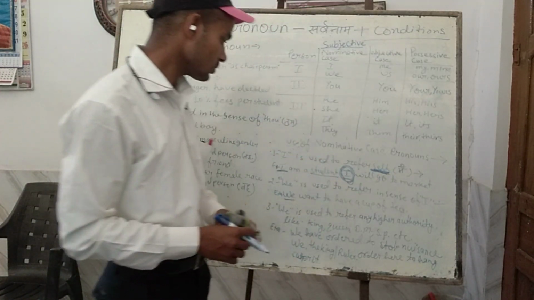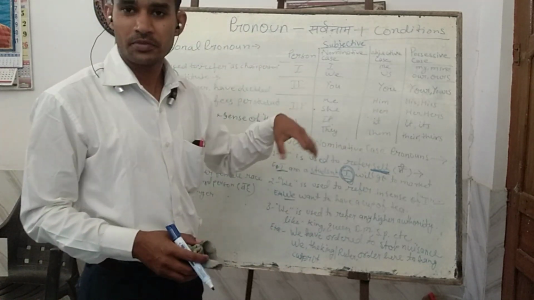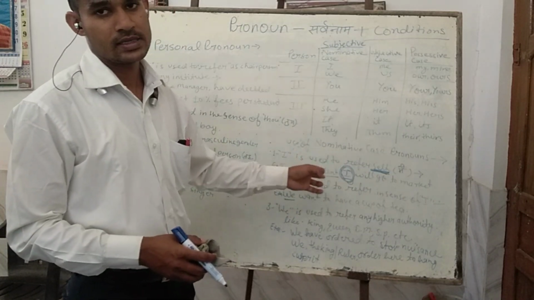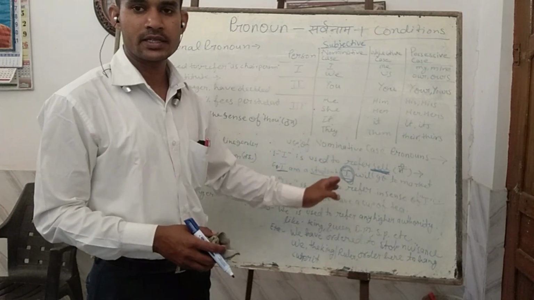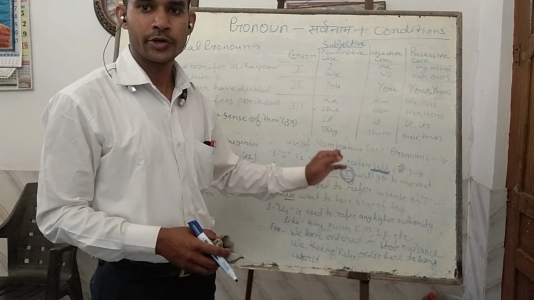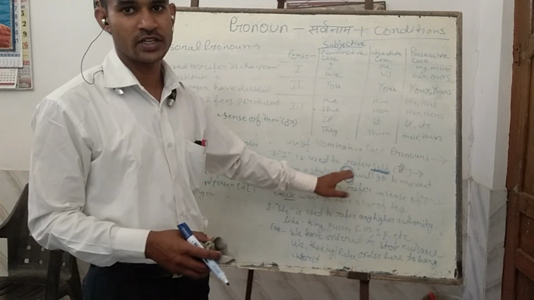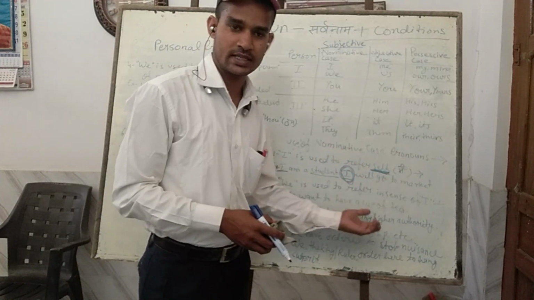So there are not many uses of I. I is a singular person pronoun.